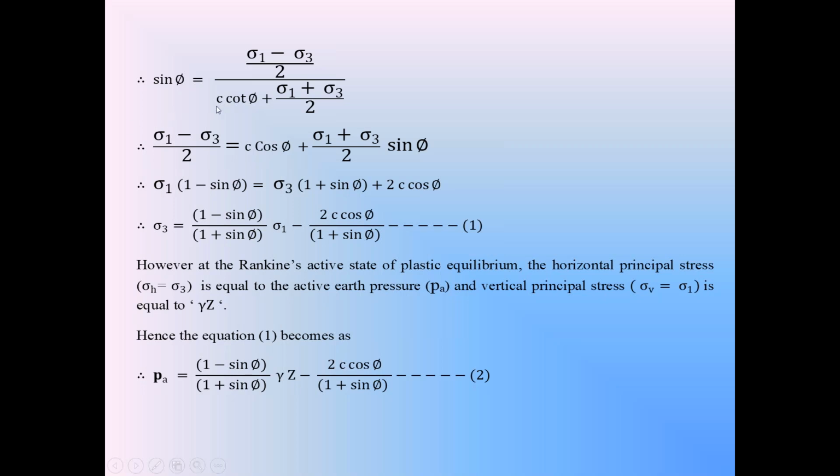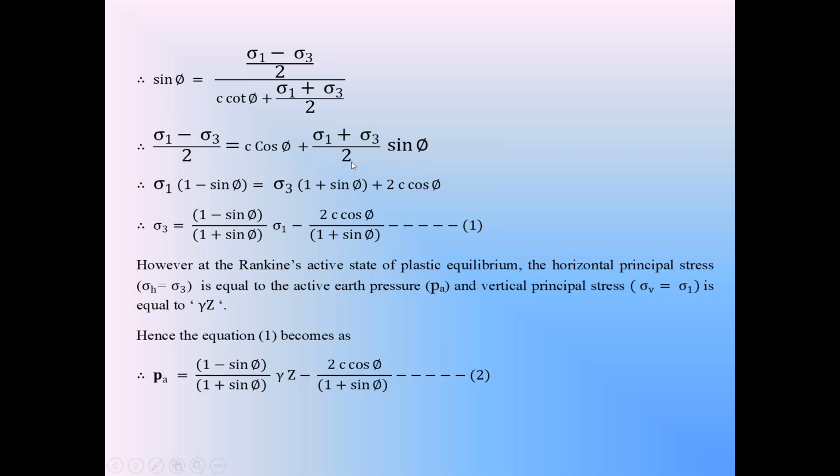So please understand this carefully. C cot phi into sin phi, where cot phi is cos phi by sin phi. Sin phi will cancel, so this product C cot phi into sin phi is C cos phi, plus then the remaining (sigma 1 plus sigma 3) by 2 into sin phi. That is this remaining term. So simplify this equation by bringing this denominator to the left hand side. You will get (sigma 1 minus sigma 3) by 2 is equal to C cos phi plus (sigma 1 plus sigma 3) by 2 into sin phi.